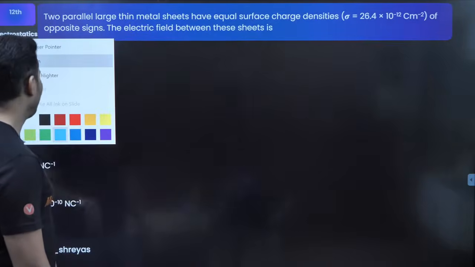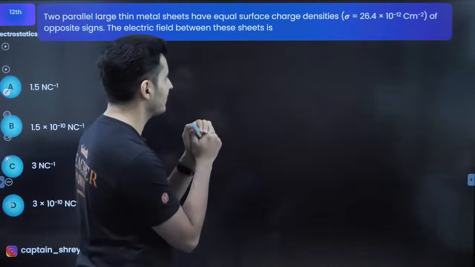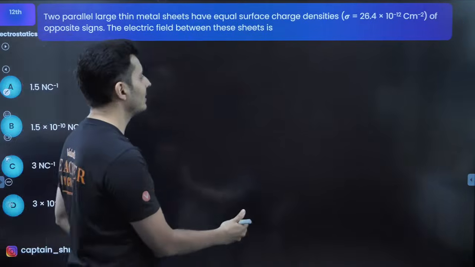Okay. So let's try this question. Two parallel thin metallic sheets have equal surface charge densities of opposite signs. What is the field between the sheets?